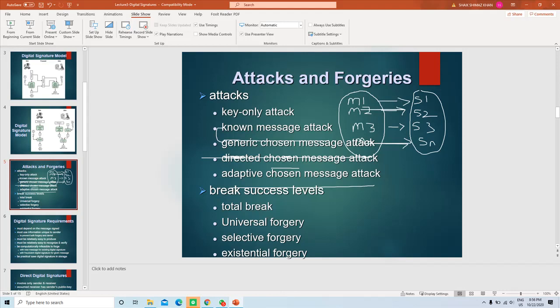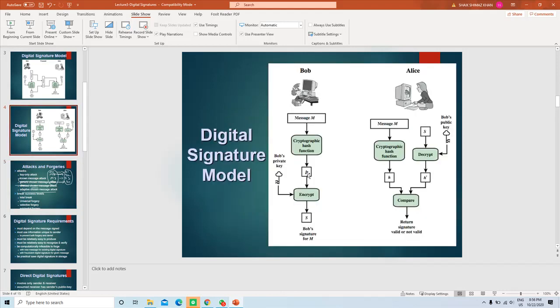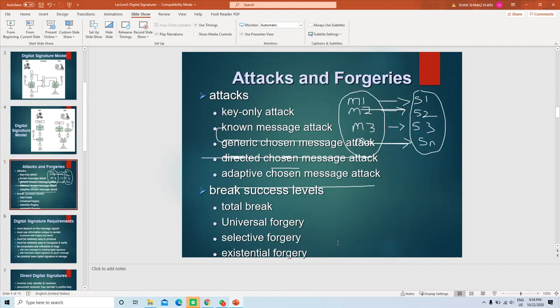Existential forgery means the attacker can generate a signature just like the sender, the attacker can create the signature for a message, but this message is not selected by the attacker. So the attacker forges a signature for at least one message.